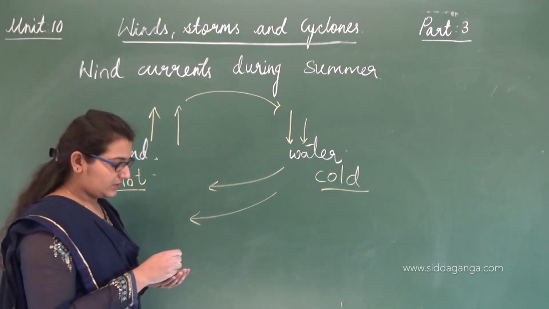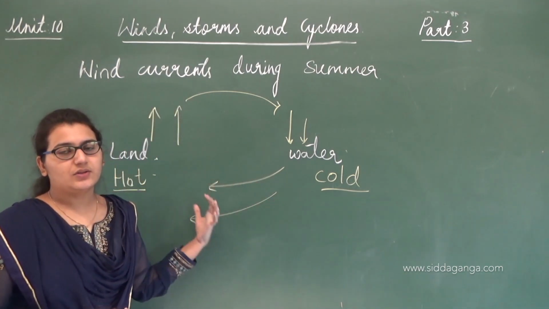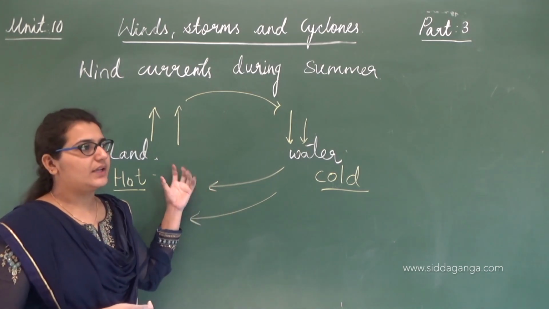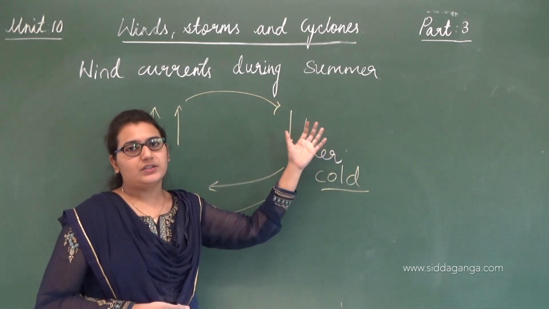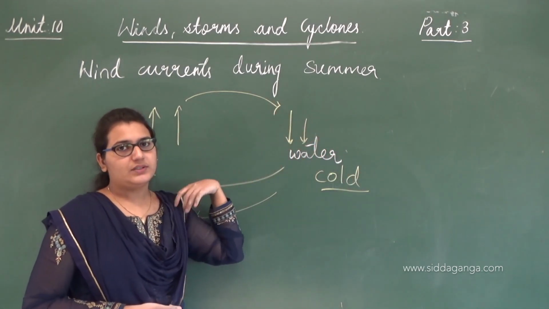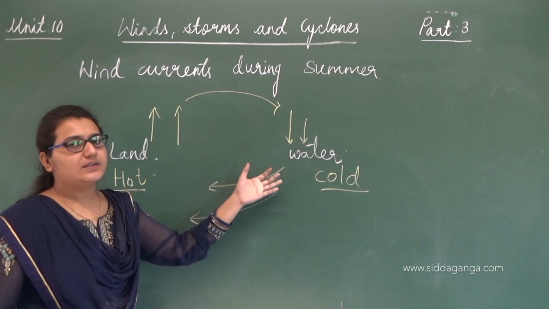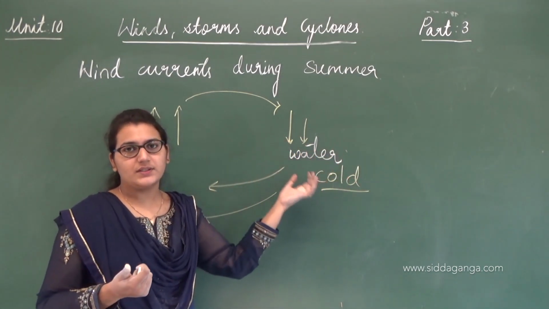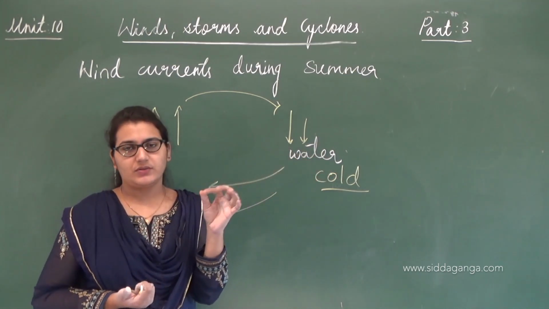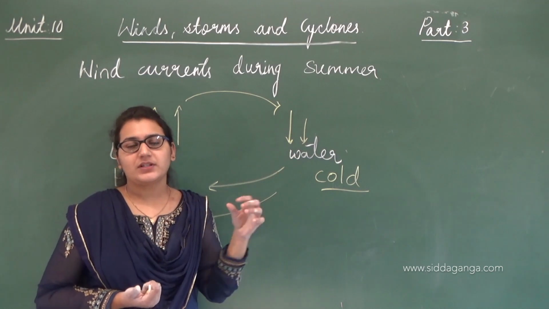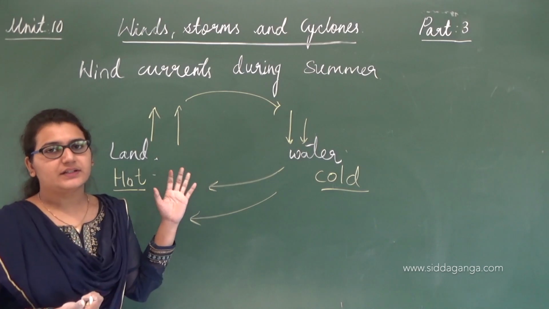This will be going on in the whole summer month. The land gets heated up completely, the hot air moves to this end and the cooler region comes to this end. In summers this takes a pretty while, and the wind current from the oceans carries moisture, since it is present over the water. It carries water droplets, and when it comes to this land region, that's how it brings rain to us.